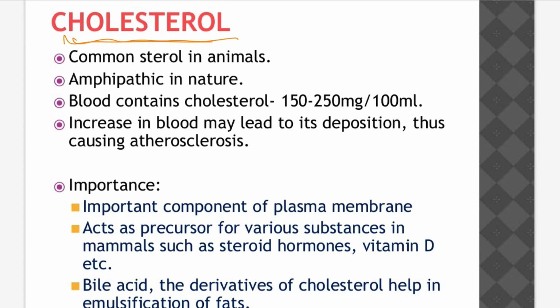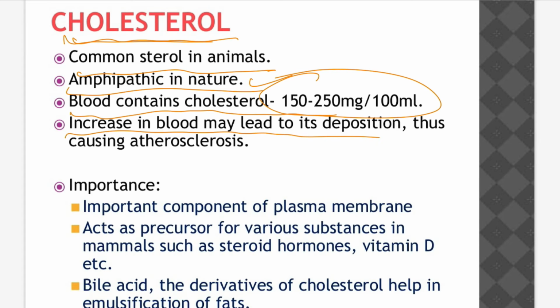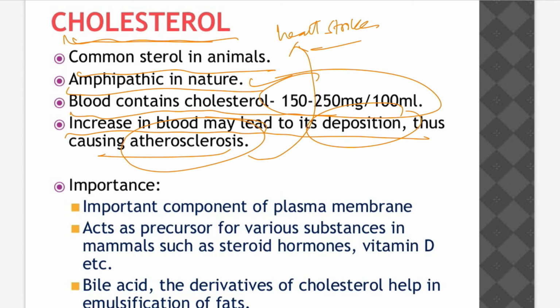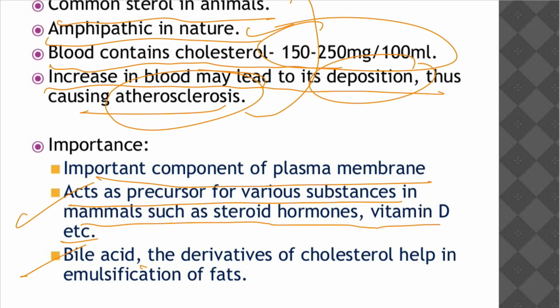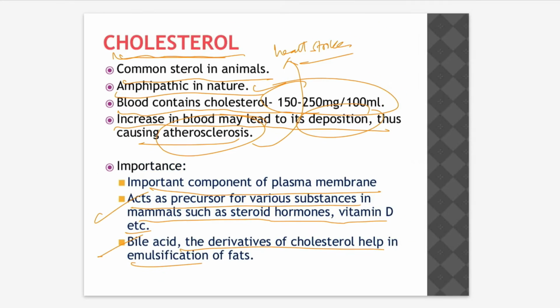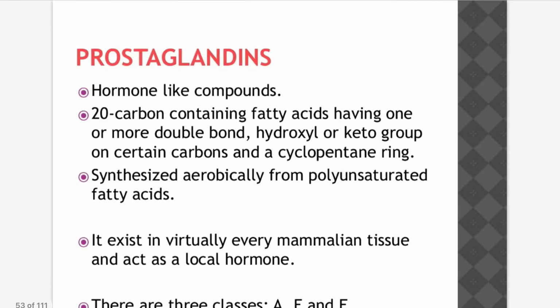Let's discuss cholesterol. Okay, cholesterol is a steroid. It is the common steroid in animals, amphipathic in nature, both polar and non-polar, both hydrophilic and hydrophobic. Blood contains cholesterol at 150 to 250 mg per 100 ml. Increase in blood may lead to deposition, thus causing atherosclerosis, which can lead to heart stroke. It is an important component of the plasma membrane and acts as a precursor of various substances in mammals such as steroid hormones, vitamin D, etc. The bile salts, derivatives of cholesterol, help in emulsification of fats.